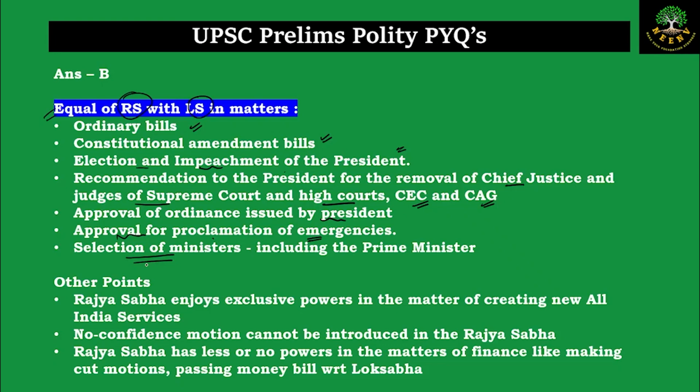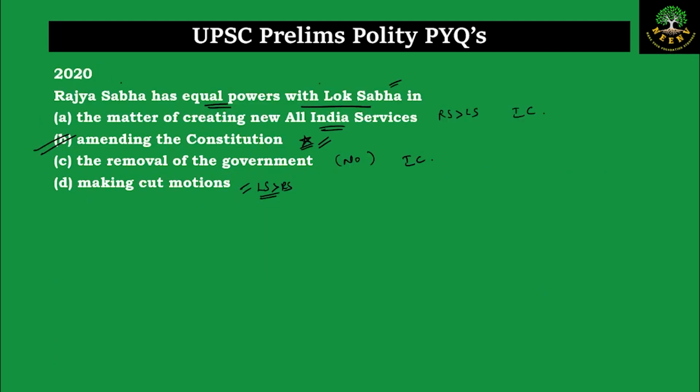The ministers can be chosen from both the houses equally. That is, a minister can be from any of the houses. It doesn't matter he is from the Lok Sabha or the Rajya Sabha. Similarly, even the prime minister can be from any of the houses. So in all these matters, both the Rajya Sabha and the Lok Sabha have equal powers. So coming back to the question, B, amending the constitution, is the place where Rajya Sabha and Lok Sabha both have equal power. So answer is B.